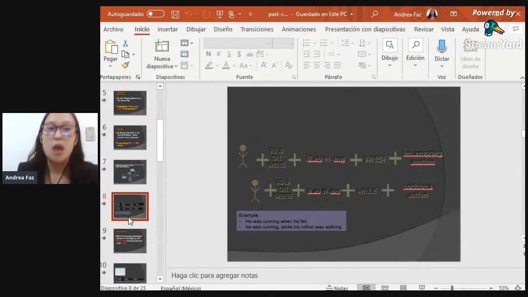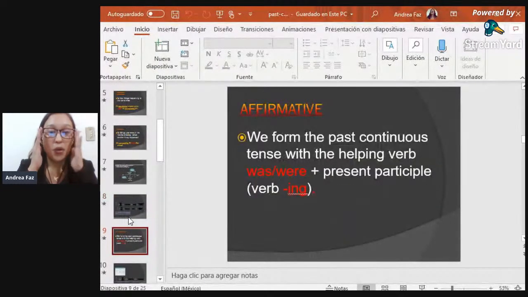The action was not interrupted. Both of them happened at the same moment. So then, now we're going to continue by mentioning the structure of the different forms that we have in order to form the sentences. Remember that we have affirmative, positive, it's the same, negative, and questions or interrogative, it's the same.